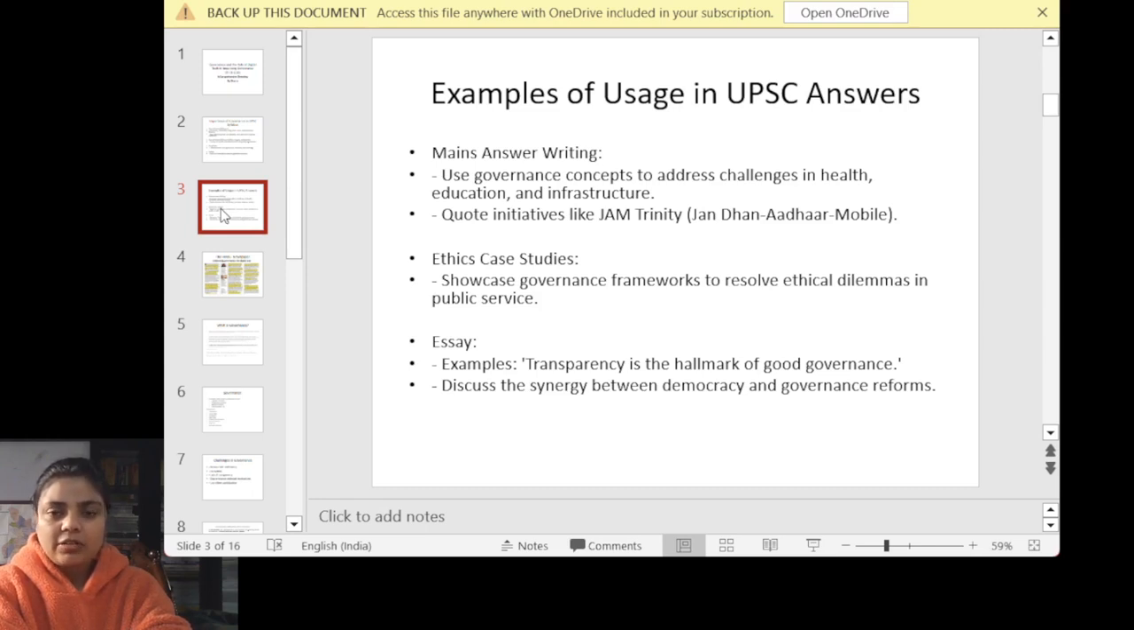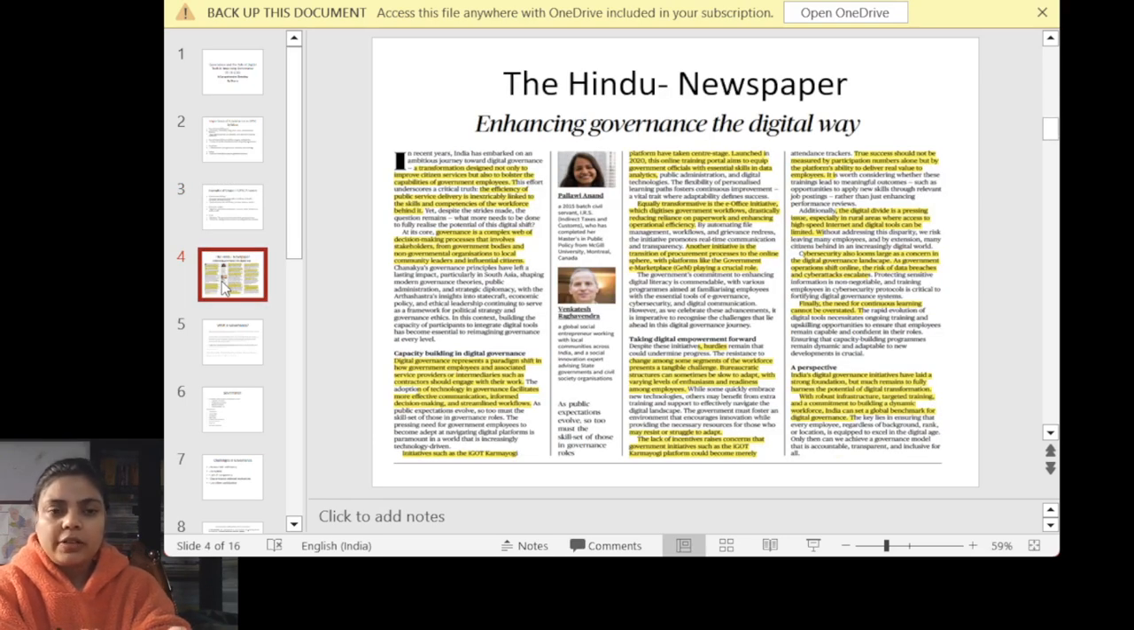I already emphasized that 75 marks is important in your GS paper 2, and you can cover those marks directly just by completing the governance topic. For example, in the essay, I have given certain examples like "transparency is the hallmark of good governance". You can use the theme here, as well as the discussion on the synergy between democracy and governance reform. So this is where we can use the governance topic in our syllabus, in our answer writing, or while preparing.